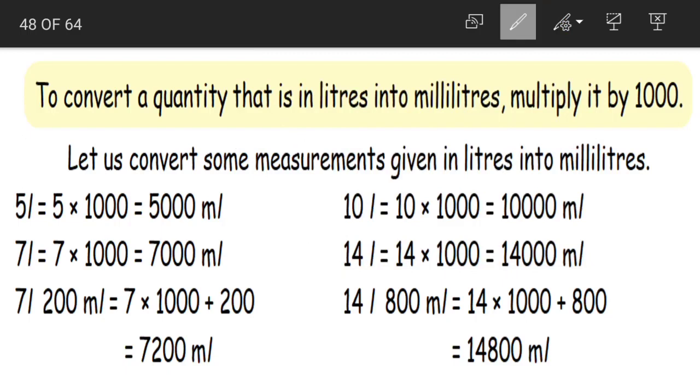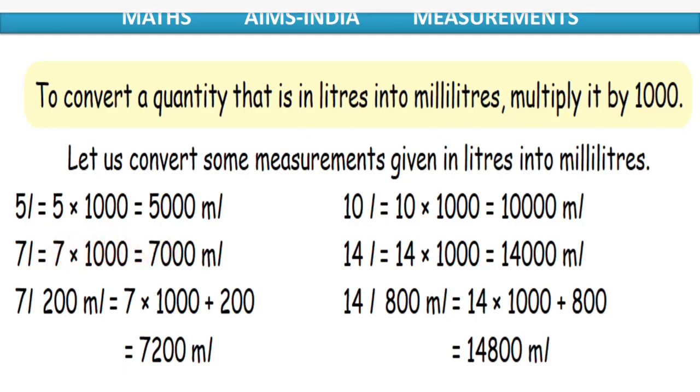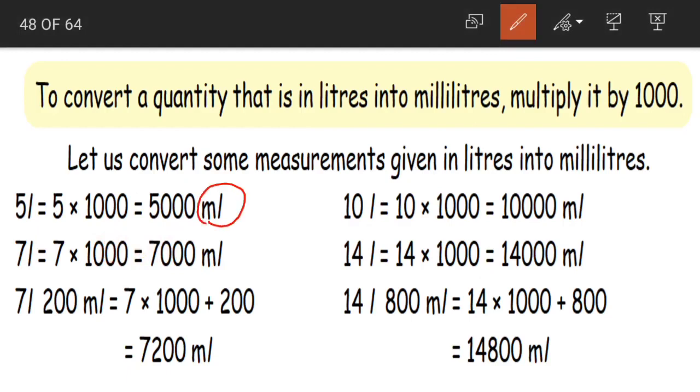Let us convert some measurements given in liters into milliliters. So 5 liters is equal to, what should we do children? Multiply by 1000. 5 into 1000 is equal to 5000 ml. Now as we have multiplied by 1000, the answer comes in ml, that is milliliters.